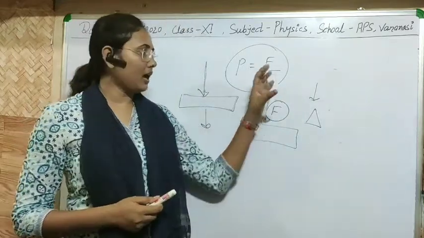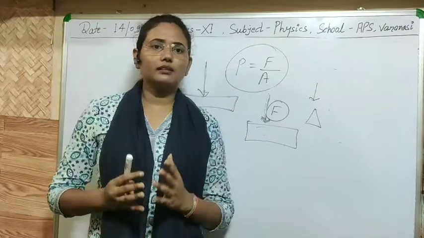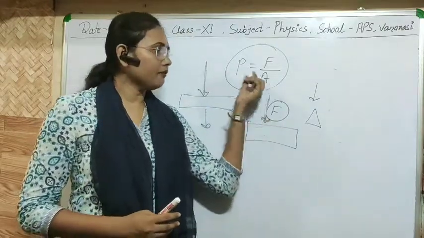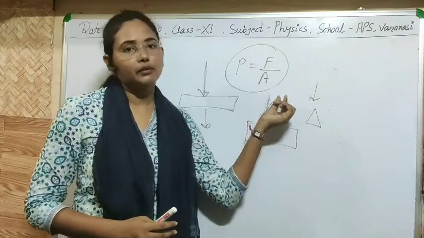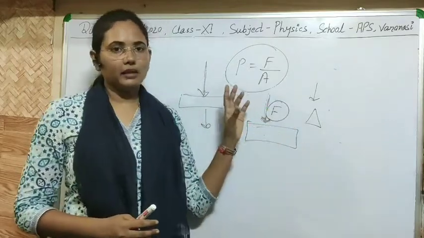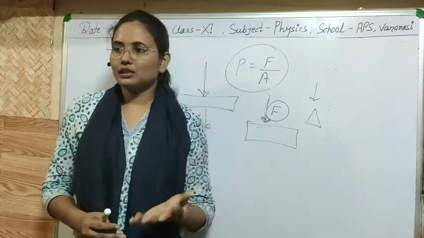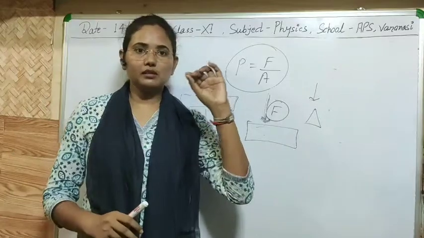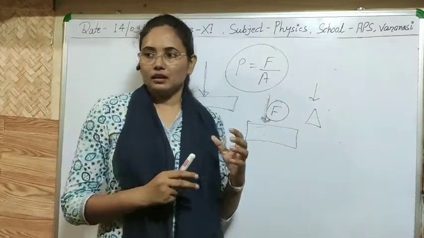So keep the same thing in mind: if you want to reduce pressure, then we have to make the area larger at any place. Some more examples I can tell you. Pins, we use pins or nails.